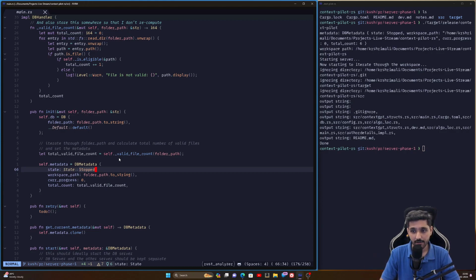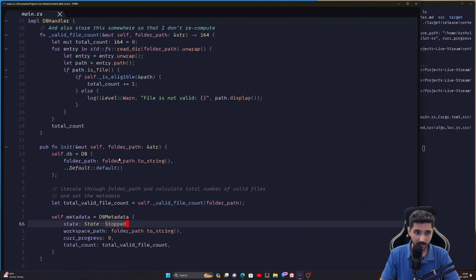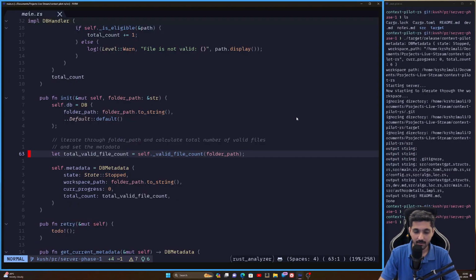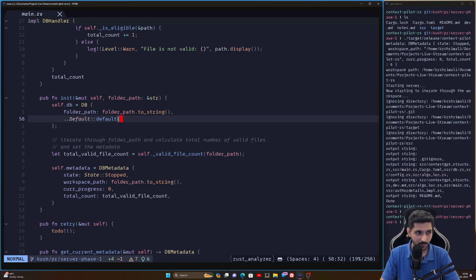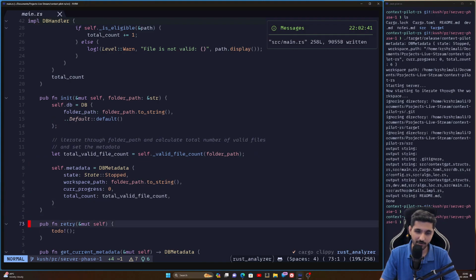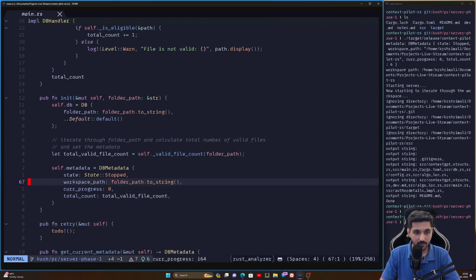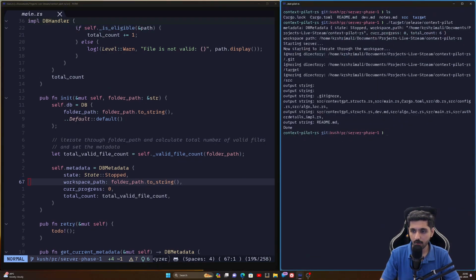Today, what are we planning to do? We are planning to keep converting whatever we had. Okay, let me quickly fix this thing. It's not easy to zoom in this terminal, not really straightforward. But anyway, what are we trying to do? Context palette was so far a binary. I'm trying to convert this into a server. So far, we have made some progress. I can show you all what we have done.